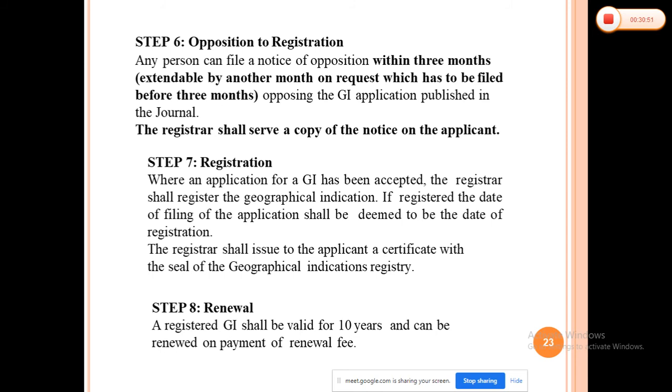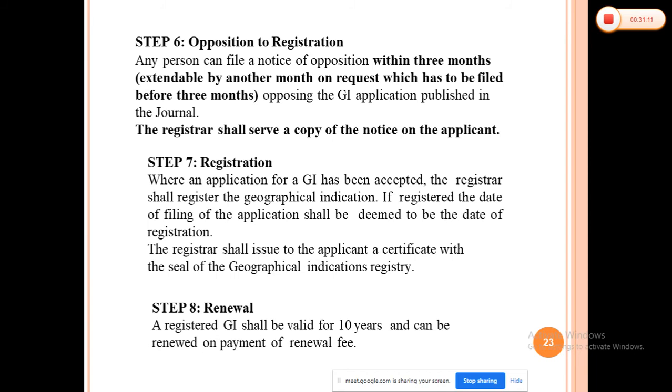Suppose any person raises objections, then the copy of the notice is sent to the original applicant by the registrar. Now within 2 months, the applicant shall send a copy of the counter statement.